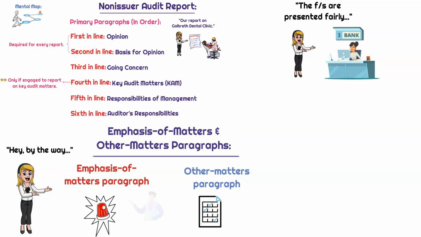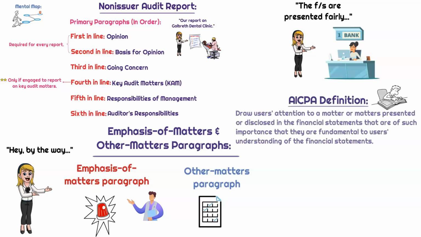Okay, so an emphasis of matter paragraph is a matter that is discovered by the auditor. And while it is not enough to modify an opinion, it should still be emphasized. The AICPA says that it is meant to draw users' attention to a matter or matters presented or disclosed in the financial statements that are of such importance that they are fundamental to users' understanding of the financial statements. So if you're asked a question related to an exact definition, that's going to be it.